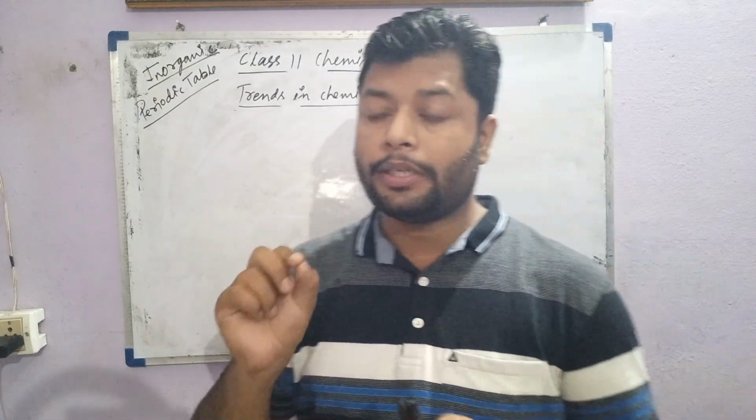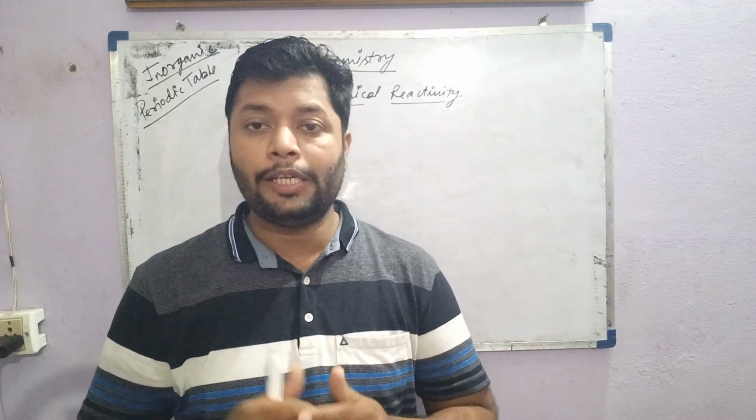Class, so let's learn the last topic of this chapter, that is about the trends in chemical reactivity. The previous lectures were based on some of the physical trends in the periodic table, dealing with terms and topics like atomic size, electronegativity, and so on.